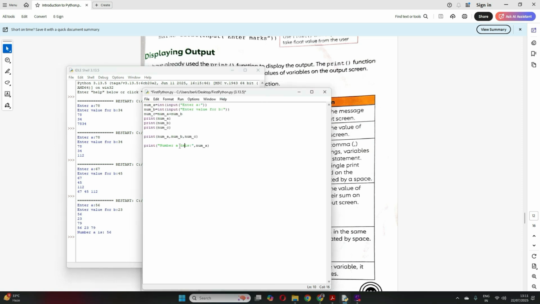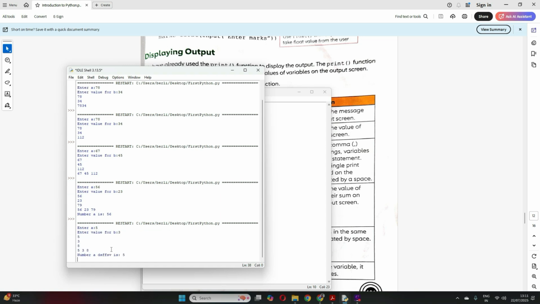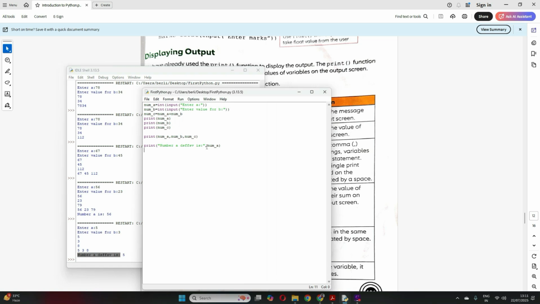Here, anything you write in your double quotes will come as it is, and then a comma and then a variable name. Clear? So this way we can print or display output.